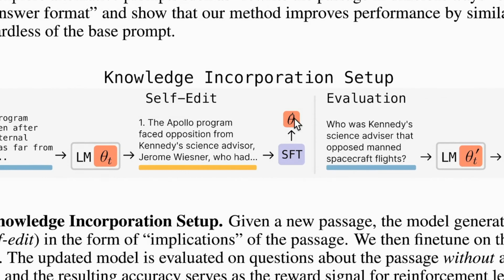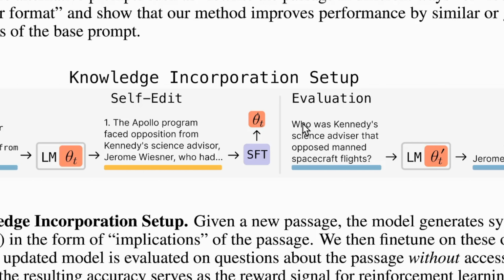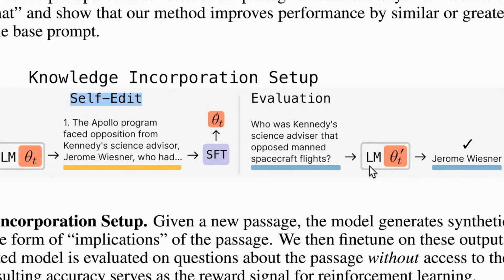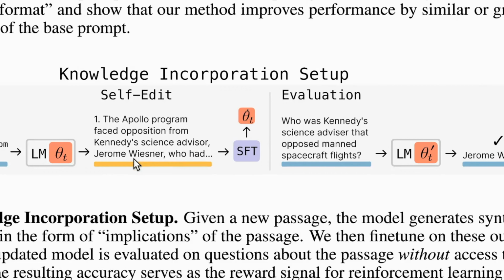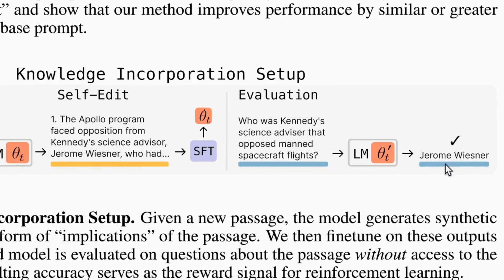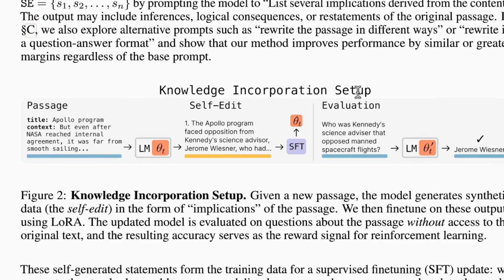So now this new model is asked the question. You can see, who was Kennedy's science advisor that opposed manned spacecraft flights? So you can look at this question. If the self-edits or the notes have the answer to this question, only then the model will be able to give the correct answer. In this particular case, you can see the notes which it took were good and it had the information, faced opposition from Jeremy Wisner. So since it actually had this information in the notes, it was able to give the correct answer, as you can see. So this is how the knowledge incorporation setup works.